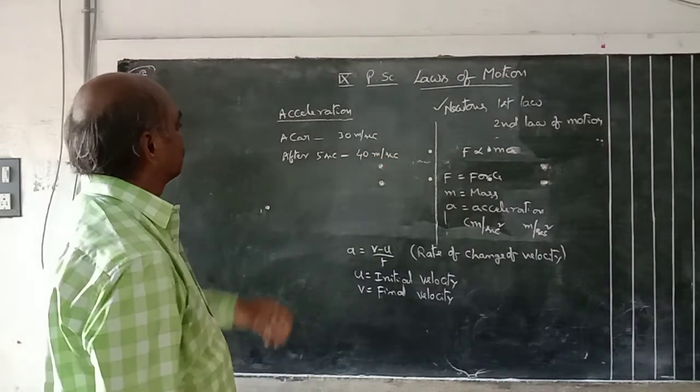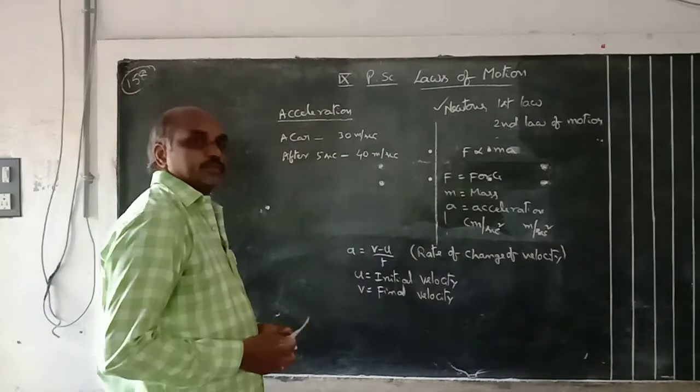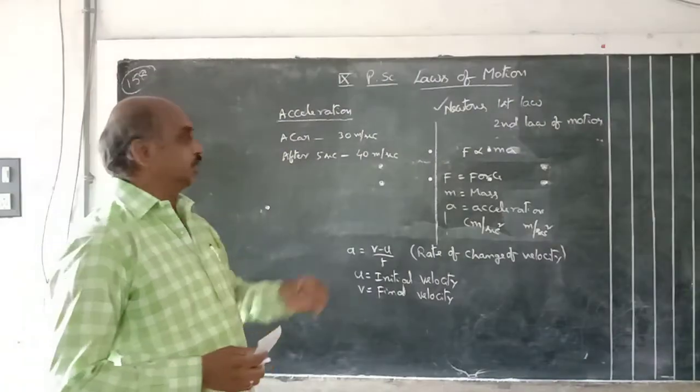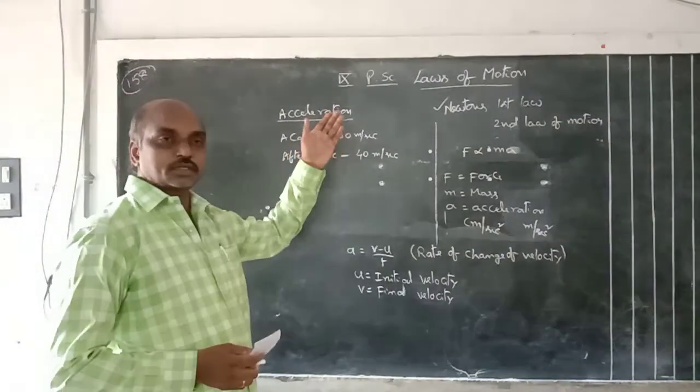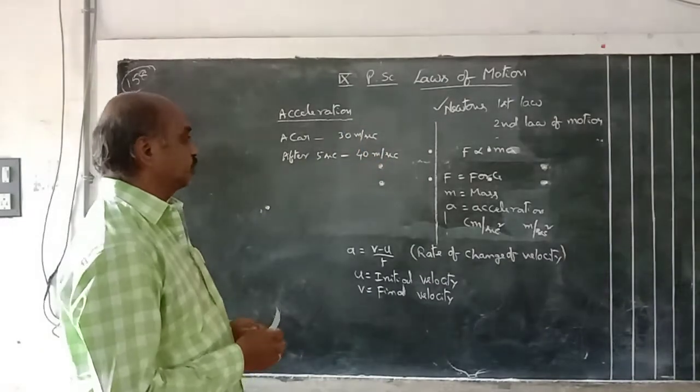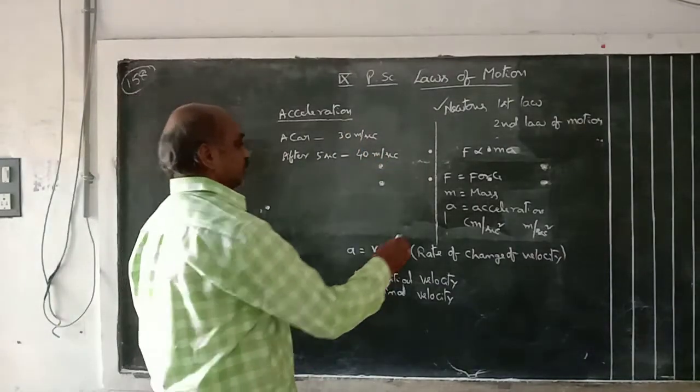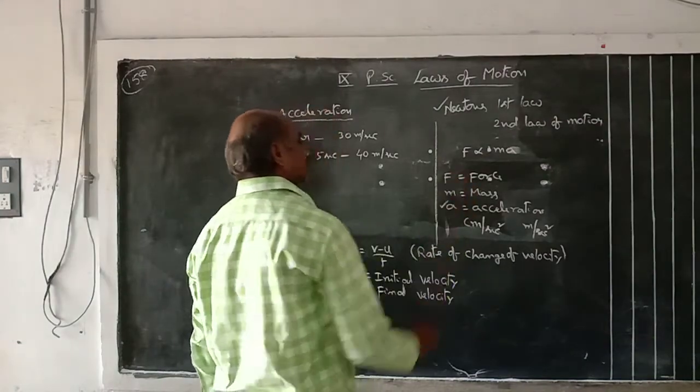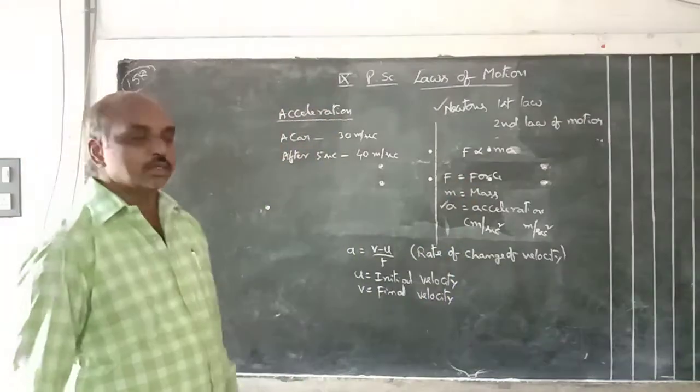That means speed increases gradually. Initially 30 meter per second, after some time 40. Speed increases gradually means the car moves with acceleration.